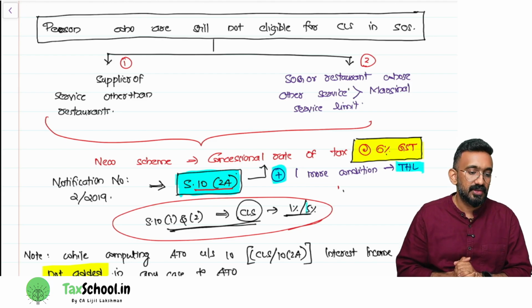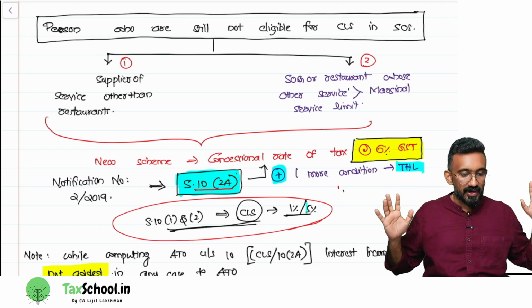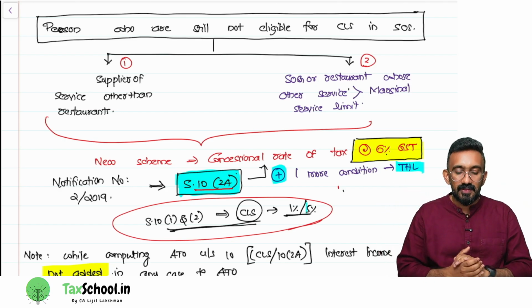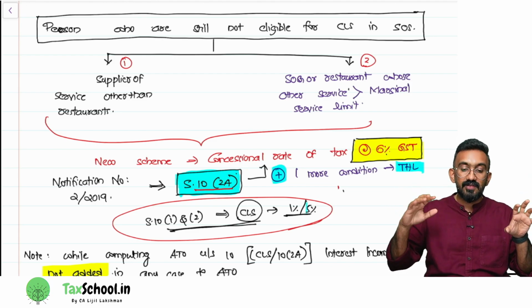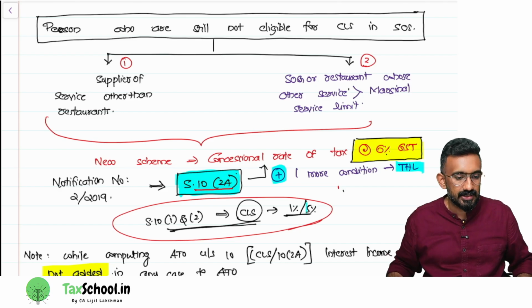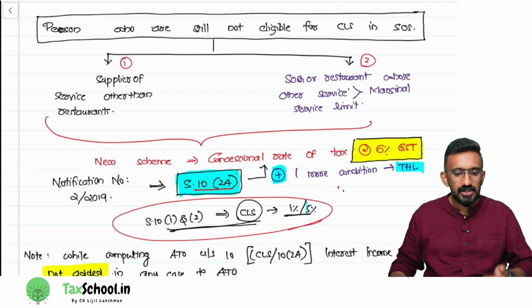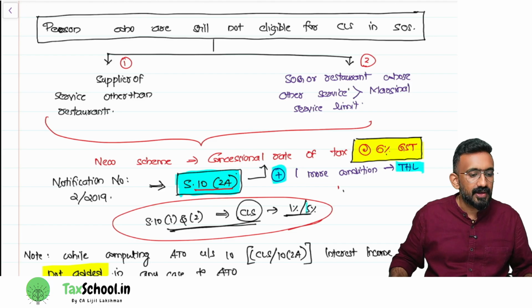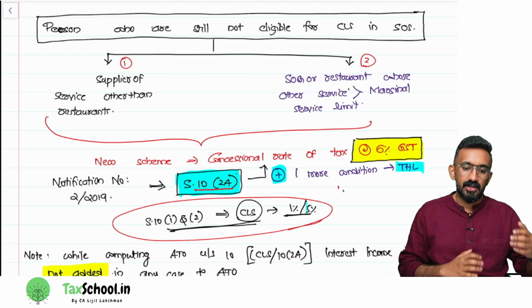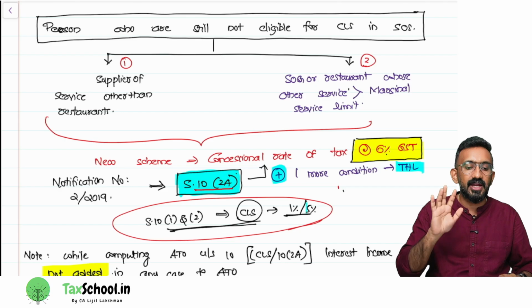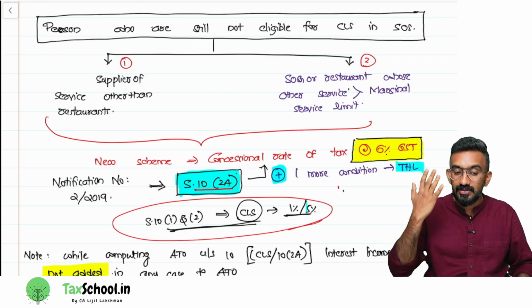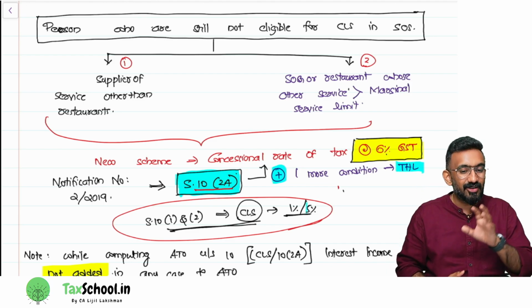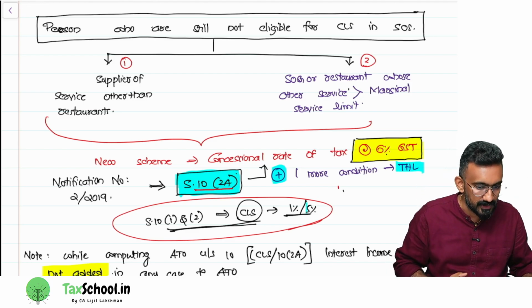No. Okay, so a pure service provider still does not have any scheme. Then number two, what if somebody has goods and the service is beyond the marginal service limit? Okay, my service value is 25 lakh, goods value is 25 lakh, total 50 lakh. If my turnover is 50 lakh, my service has to be 5 lakh or less. Then only I can opt for composition. What if it is more than 5 lakh? So these kind of people cannot opt for the composition levy scheme.